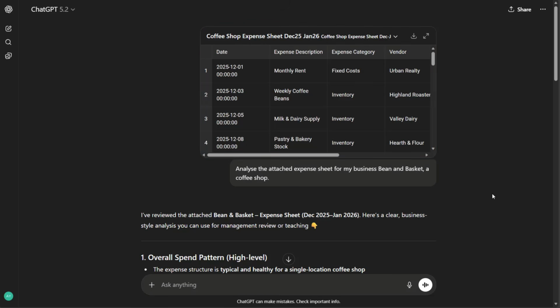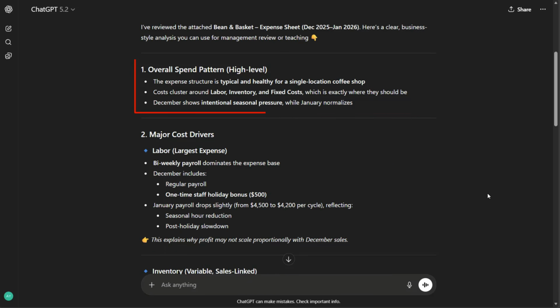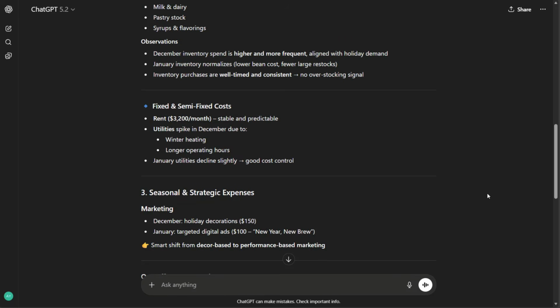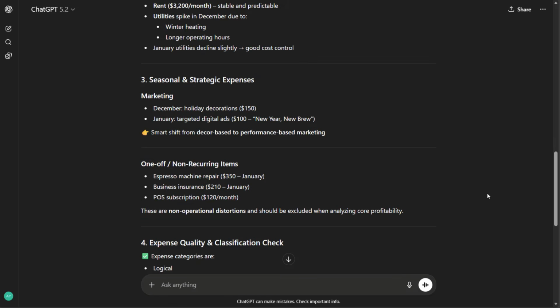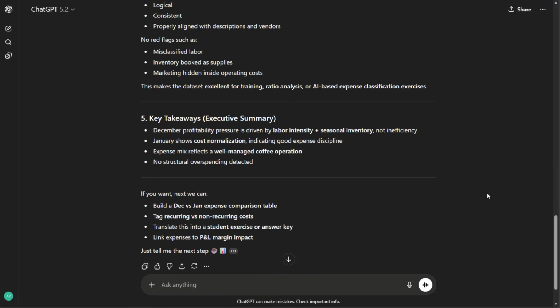The AI responds with an analysis which can be broken down into different sections, namely overall spend pattern, major cost drivers, including variable, semi-fixed, and fixed costs. We also have sections for seasonal and strategic expenses and expense quality. It concludes with a summary.